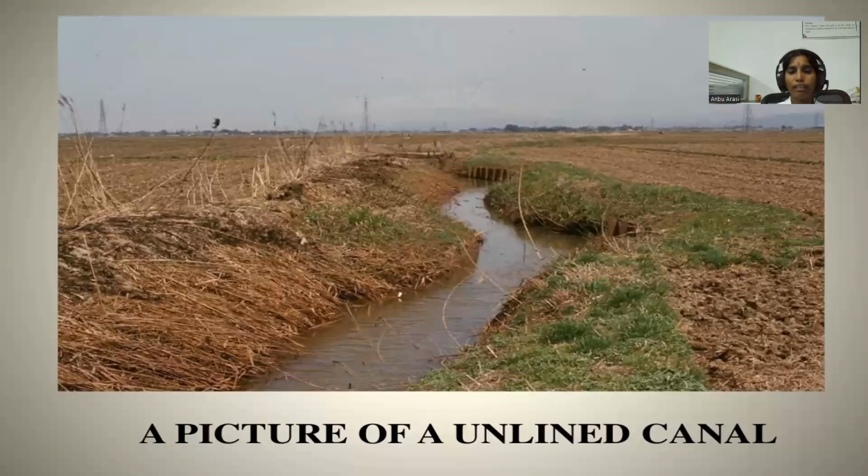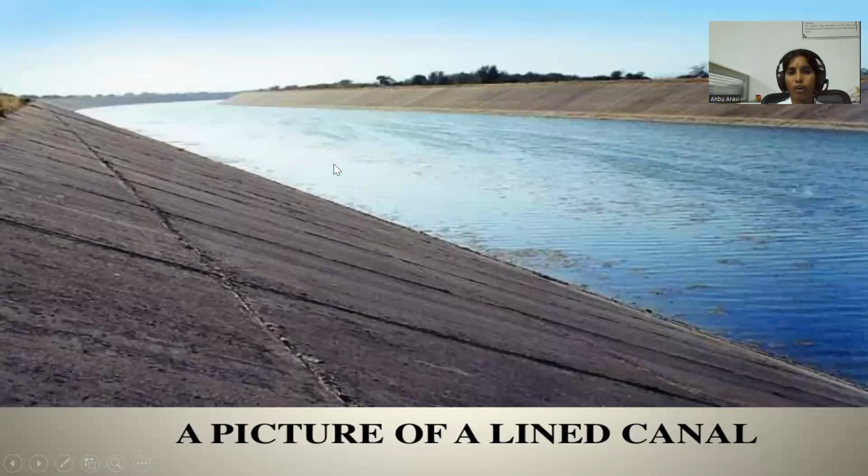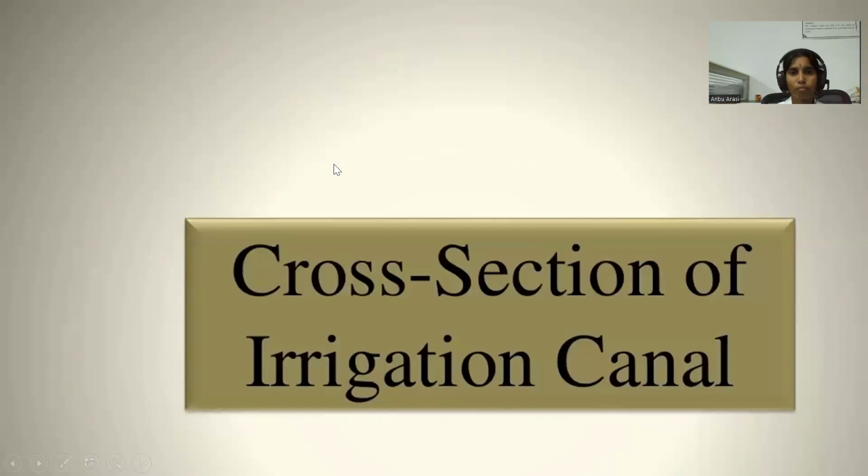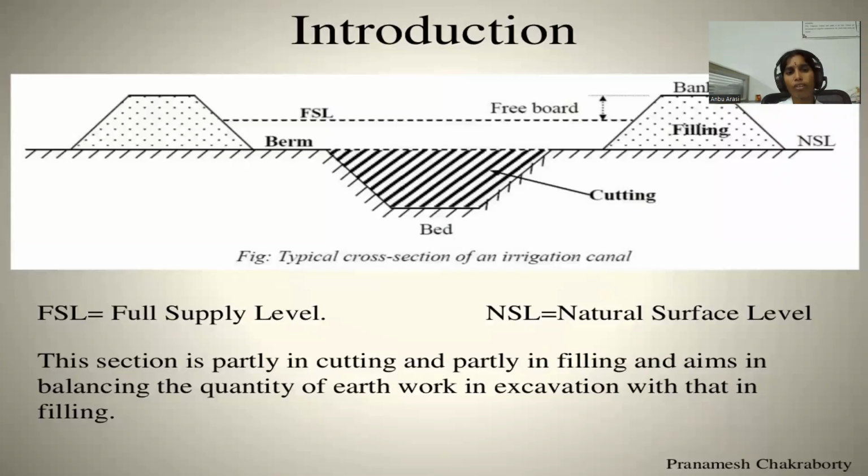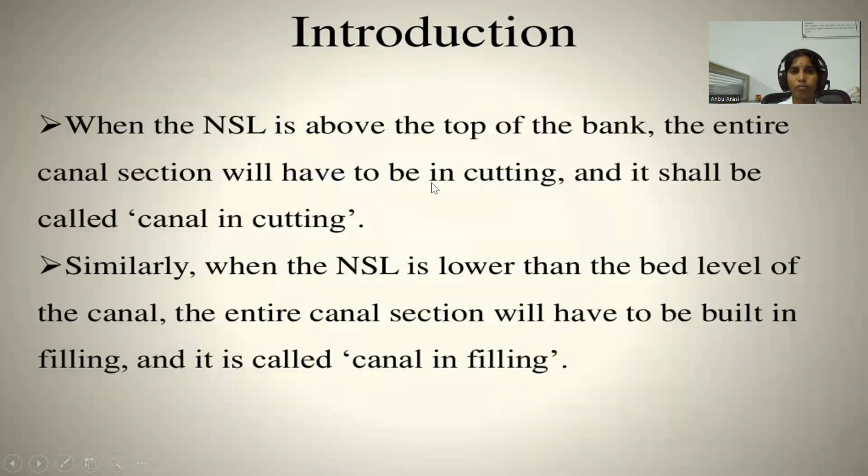A picture of an unlined canal. This is the unlined canal. This is the lined canal. Cross section of irrigation canal. This section is partially cutting and partially filling and aims at balancing the quantity of effort in excavation with that in filling. This is the canal cutting. This is the filling. So this is the partially balanced cutting and filling.